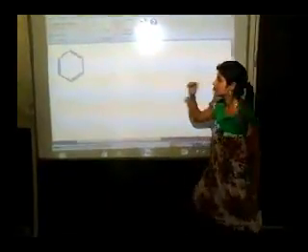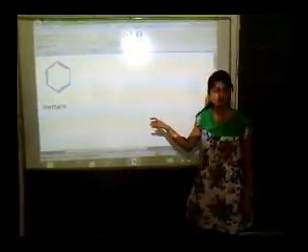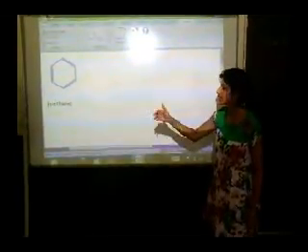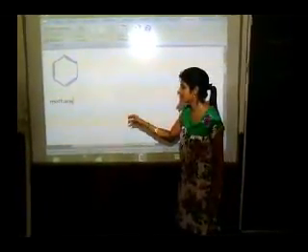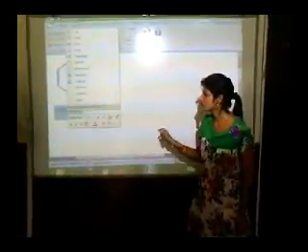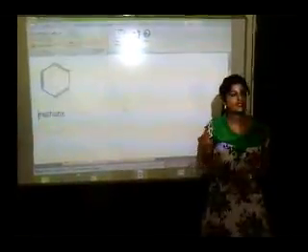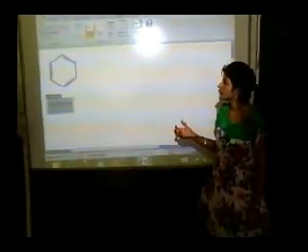Now let's take another example, methane. Methane's formula is CH4. Let's see. If I just write methane in this content, select methane, then mouse right click, then mark as chemistry, then methane. If I want to see again the 2D of this methane, then view 2D. You will see the structure formula for methane.